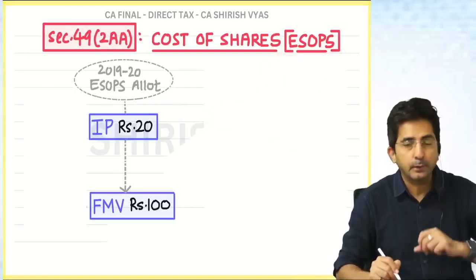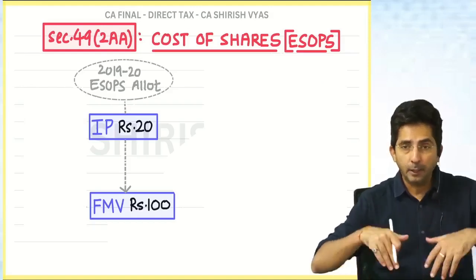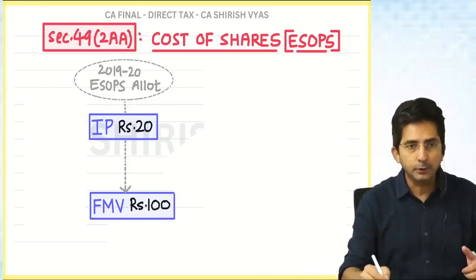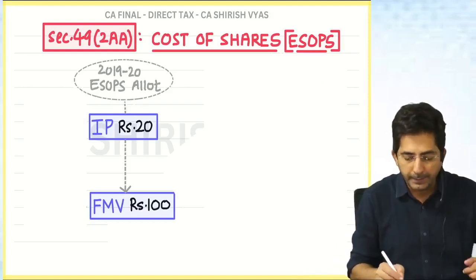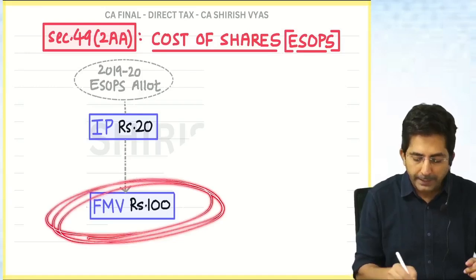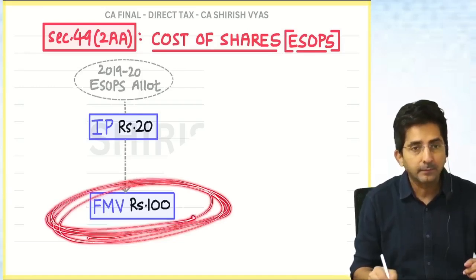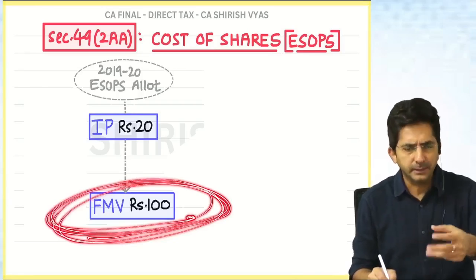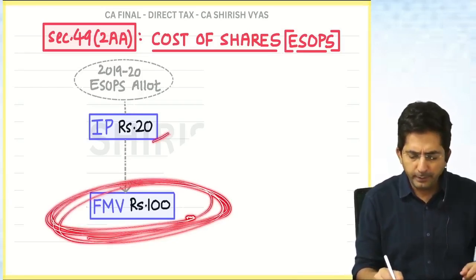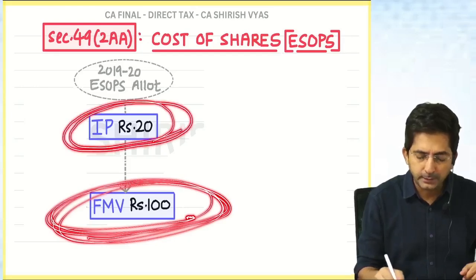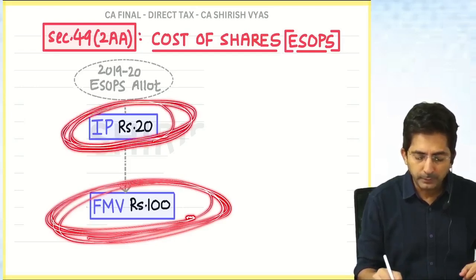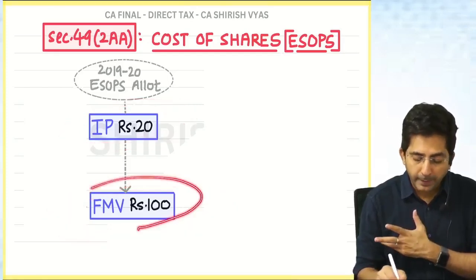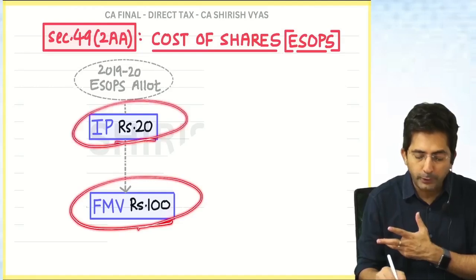So tell me, under ESOPS what happened? The employees are allotted shares by the company at a lower price. So let's assume you are working in some company and the fair market value of the company share is 100 rupees. And since you are an employee, for you the issue price is 20 rupees. What is IP? Issue price. Tell me, fair market value is 100, but why do you have to pay only 20?